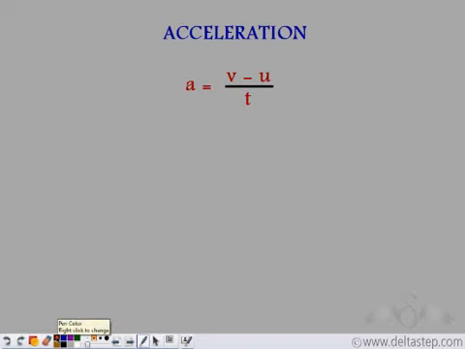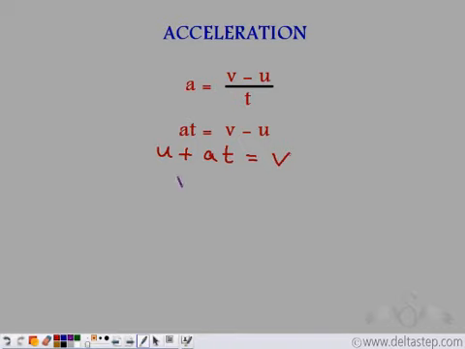So simplifying this equation, we get a into t is equal to v minus u. Now, if we add u to both sides, we get u plus at is equal to v.